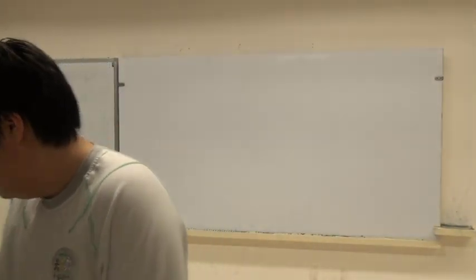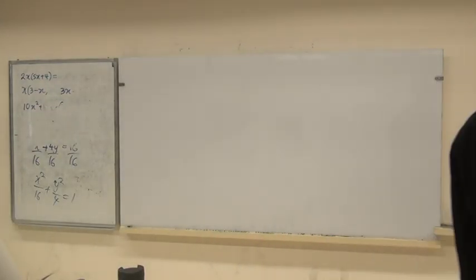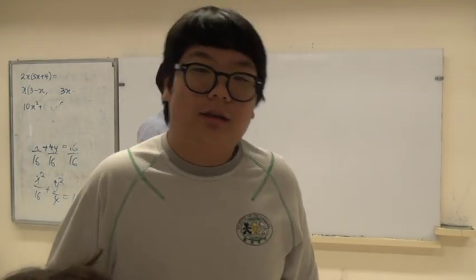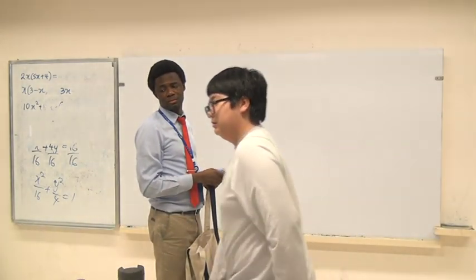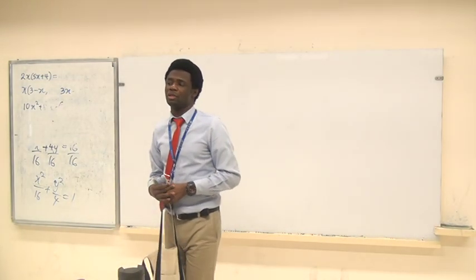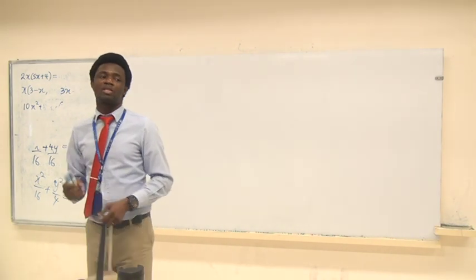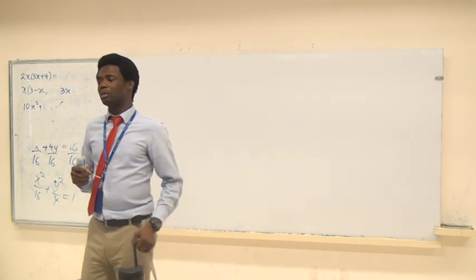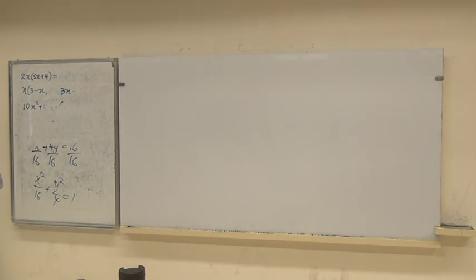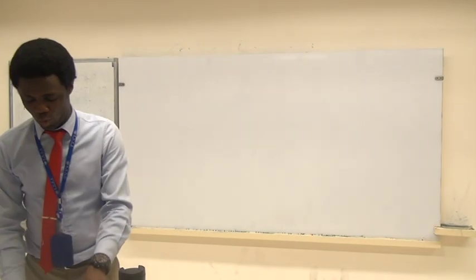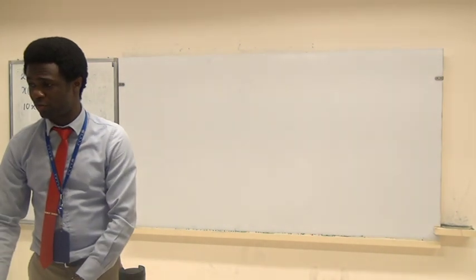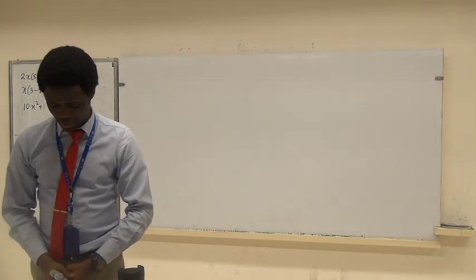Everybody sit, please. To avoid us wasting time tomorrow, can we look at inequality, just to remind ourselves what we have learned in inequality in Form 1 and Form 2, if anybody has forgotten anything.